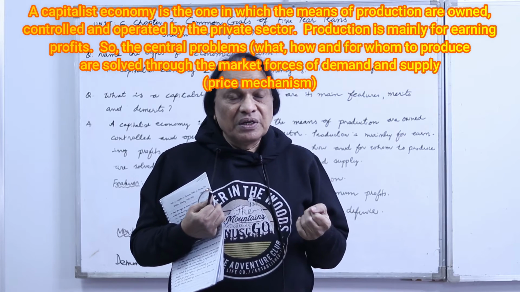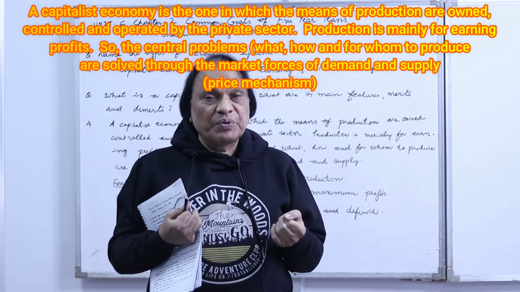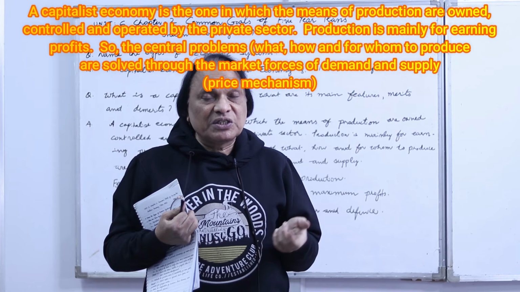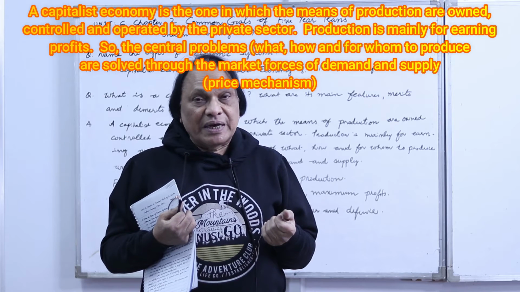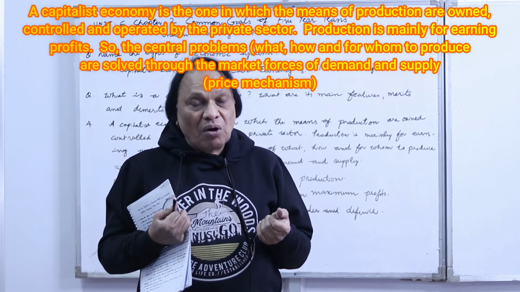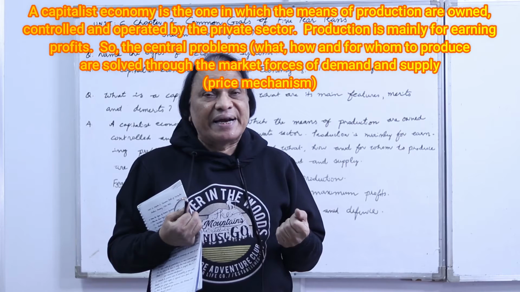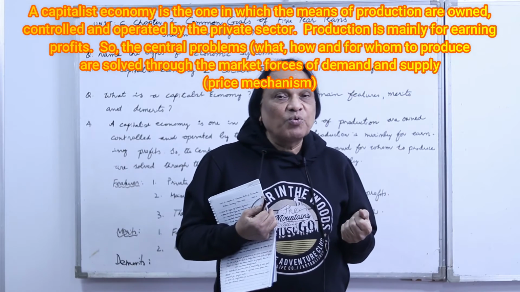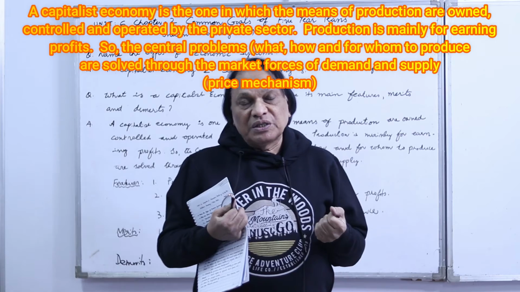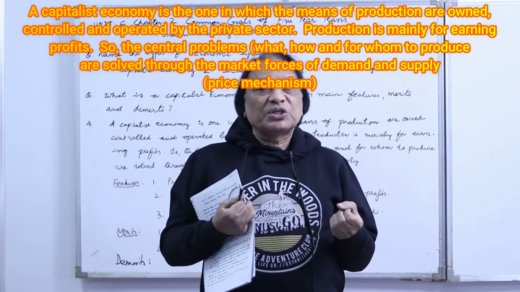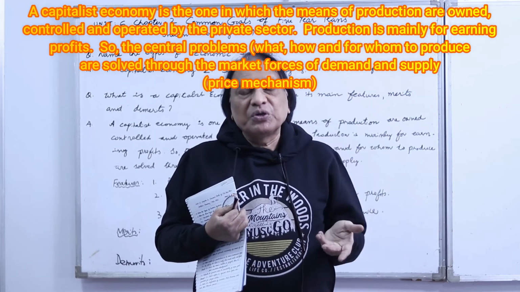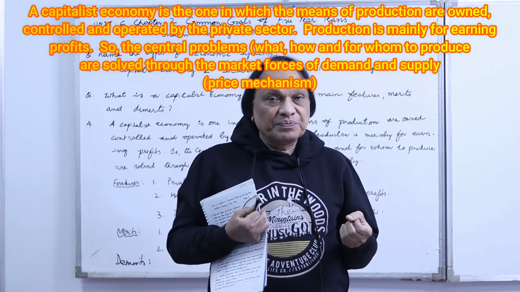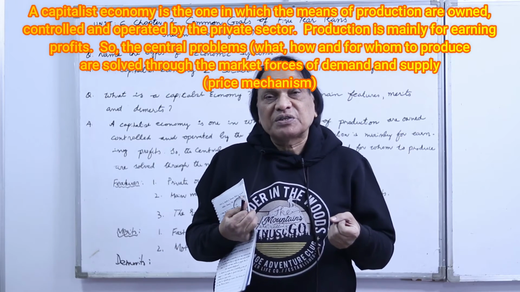What it means is, the producers or the entrepreneurs will produce only those commodities which are demanded in the market, which will fetch them good profits. That is a capitalist economy. In that capitalist economy, all the means of production, that's land, labor, capital, entrepreneurship, are privately owned. The private individuals control the production, they manage it, they produce the goods and services which fetch them good profits. So what are the main features of a capitalist economy?